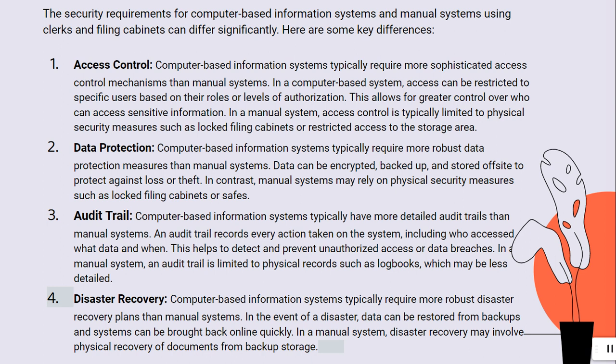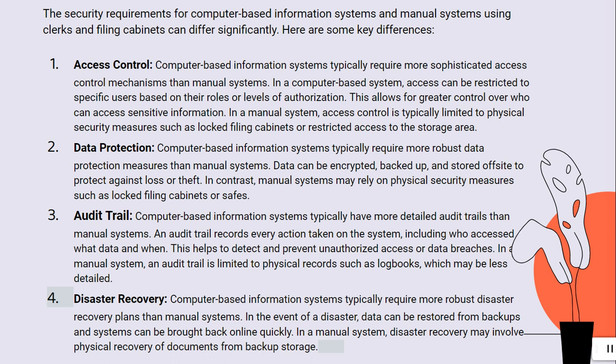Audit trail. Computer-based information systems typically have more detailed audit trails than manual systems. An audit trail records every action taken on the system, including who accessed what data and when. This helps to detect and prevent unauthorized access or data breaches. In a manual system, an audit trail is limited to physical records such as logbooks, which may be less detailed.